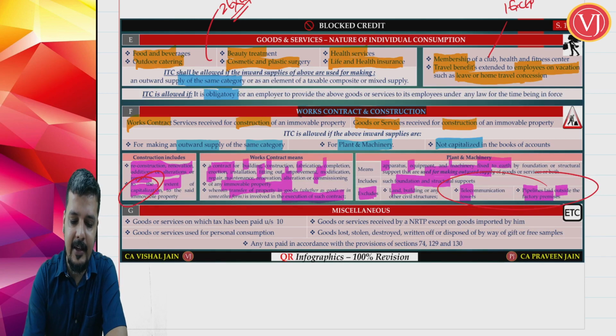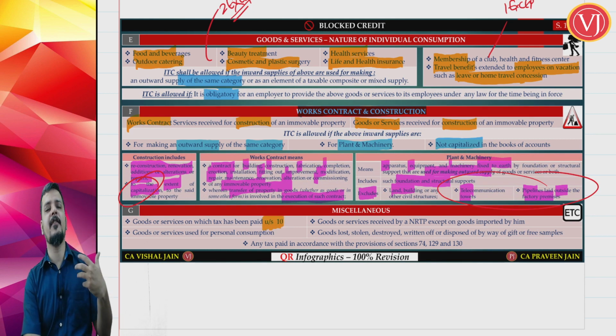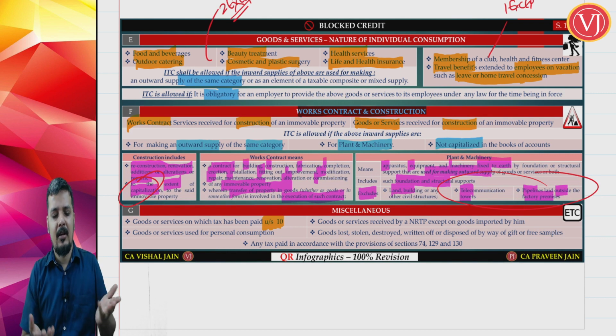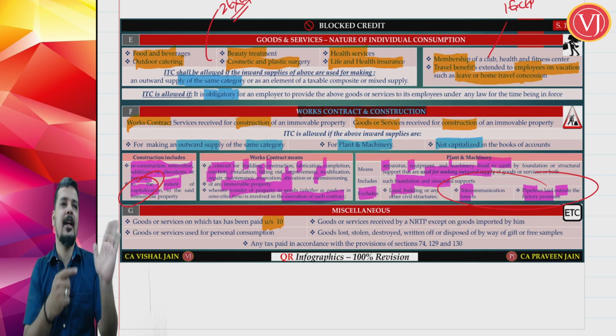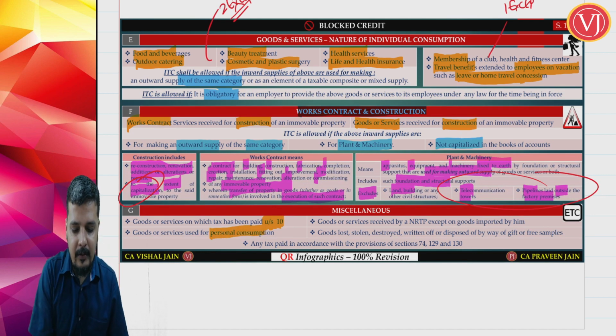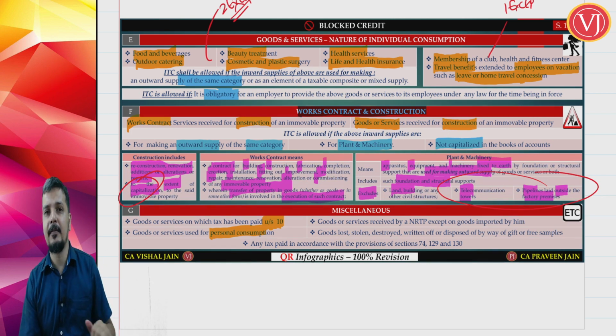And friends, the last category where you have block credit, where you are talking about other small block credits. What are the other small block credits? If you are purchasing goods and services where composition tax has been paid. That is very clear. If I am purchasing from a person who is under the composition scheme, he is going to pay composition tax, but on his bill of supply there will be no tax. So composition tax, which he is not going to put on my bill of supply. Anyways, I cannot see the tax portion on my bill of supply. No credit. If the goods are used for personal consumption, no credit.